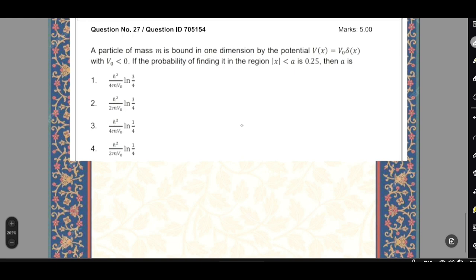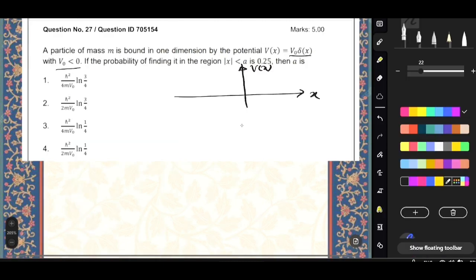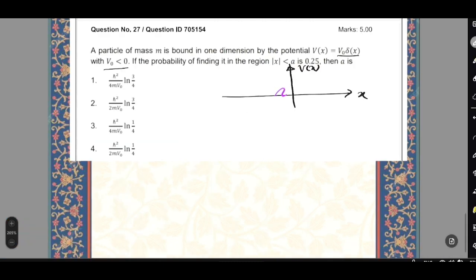Another question from quantum mechanics was: a particle of mass m is bound in one dimension by the potential V of x equals V0 delta function, with V0 less than 0. If the probability of finding it in the region mod of x less than a is 0.25, then a is. So we have the delta function. Let's just say this is x and this is V of x. Then we have the delta function at the origin, like this.